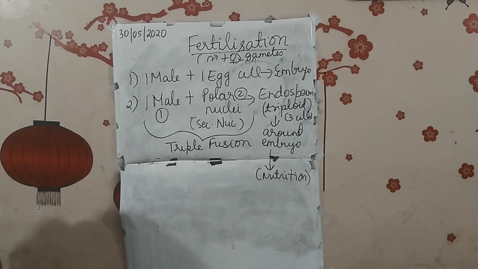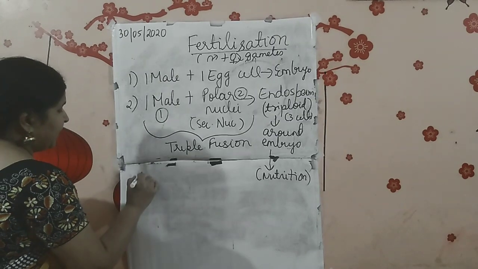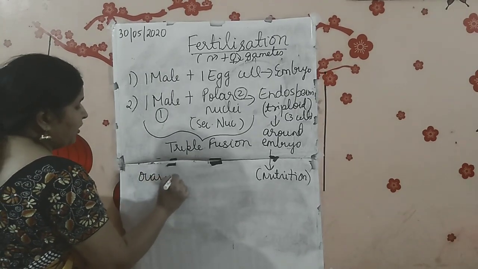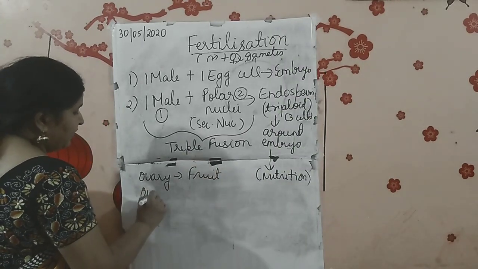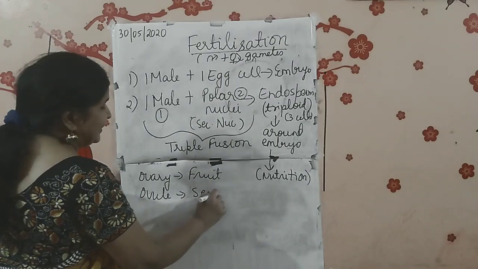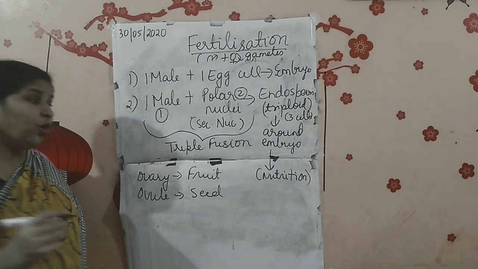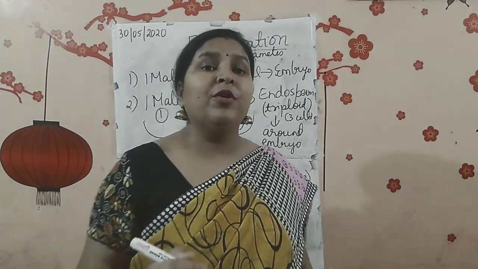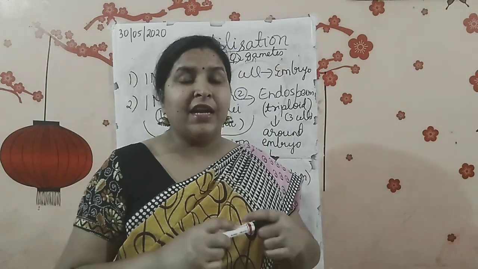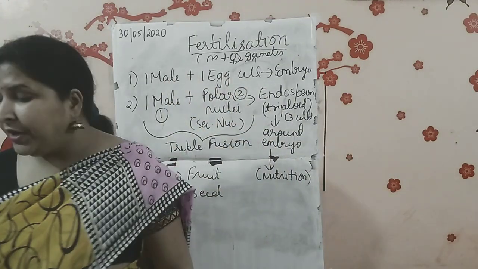Now after fertilization, what happens to the other floral parts? Because this is only the ovary which is taking the main part. After fertilization, the ovary changes into what? The ovary changes into fruit. And what happens to the ovule? The ovule changes into seed. So we can also say that fruit is the mature ovary, and seed is the mature ovule. Because after fertilization only are we getting that. We are not getting it before fertilization. We are getting it after the process of fertilization.